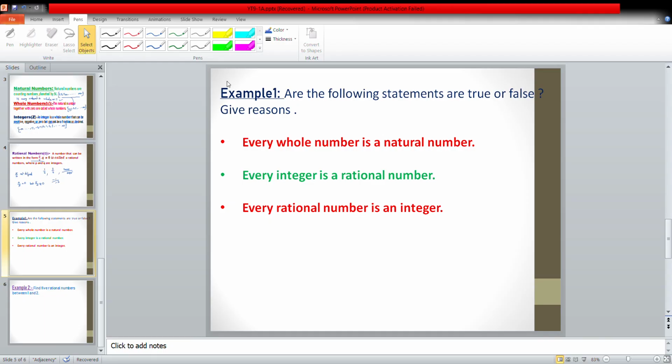We know that the whole numbers are the collection of numbers 0, 1, 2, 3, etc., and the natural numbers are 1, 2, 3, etc. That means 0 is not there. So the question is, is every whole number a natural number? The answer is no. What is the reason? Because 0 is not in the collection of natural numbers.